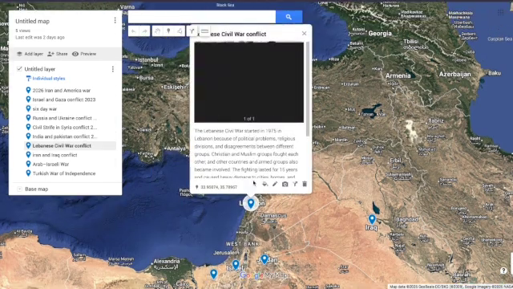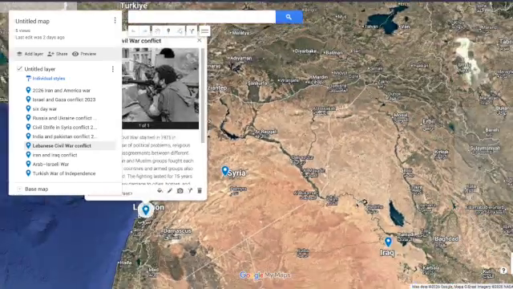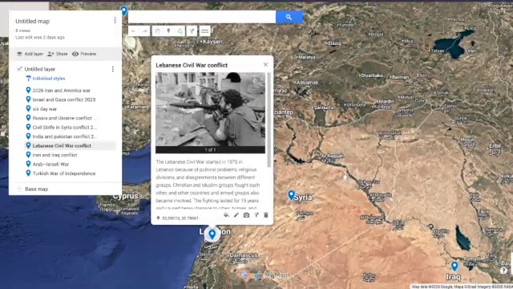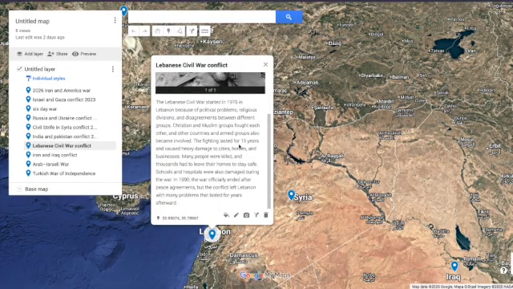Lebanese Civil War conflict. The Lebanese Civil War started in 1975 in Lebanon because of political problems, religious divisions, and disagreements between different groups. Christian and Muslim groups fought each other, and other countries and armed groups also became involved. The fighting lasted for 15 years and caused heavy damage to cities, homes, and businesses. Many people were killed, and thousands had to leave their homes to stay safe.